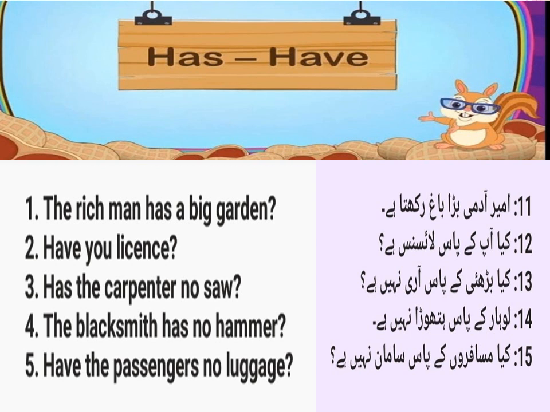अमीर आदमी बड़ा बाग रखता है. The rich man has a big garden. क्या आपके पास लाइसेंस है? Have you license? क्या बढ़ई के पास आरी नहीं है? Has the carpenter no saw? लोहार के पास हथौड़ा नहीं है. The blacksmith has no hammer. क्या मुसाफिरों के पास सामान नहीं है? Have the passengers no luggage? So this was the exercise for has and have.